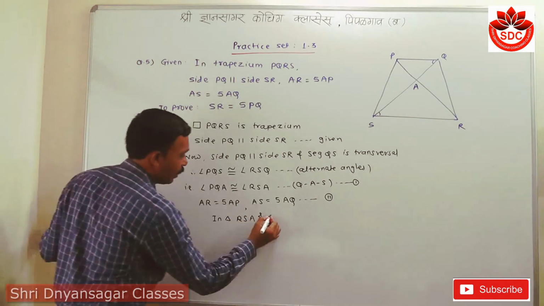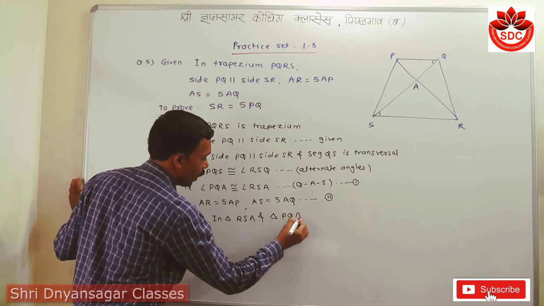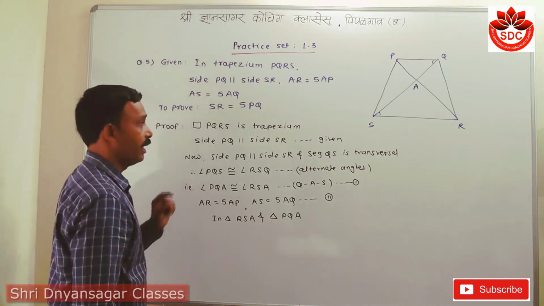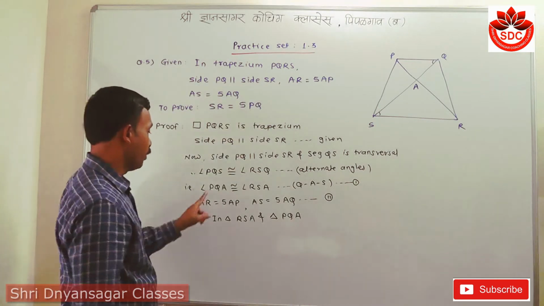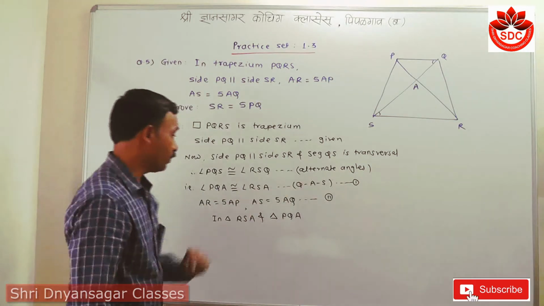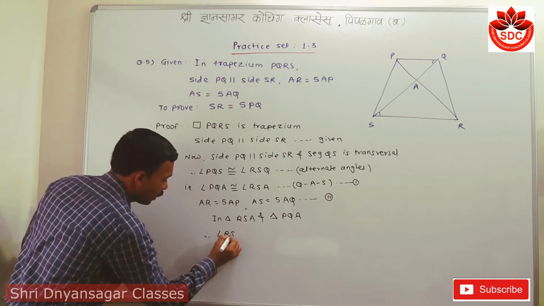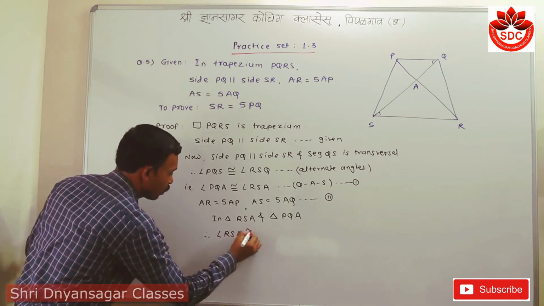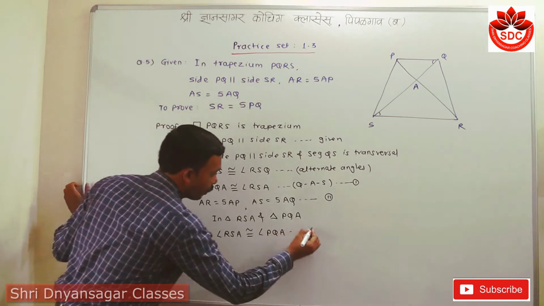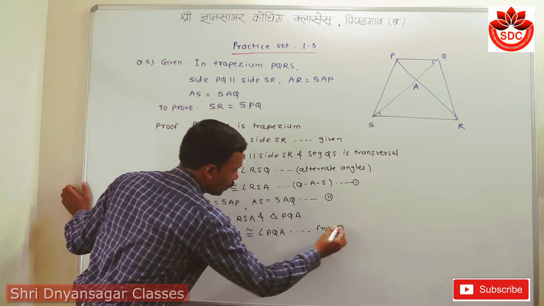Student, when you look at this, the first angles RSA and PQA are congruent. I have to write here, angle RSA is congruent with angle PQA, from equation first.